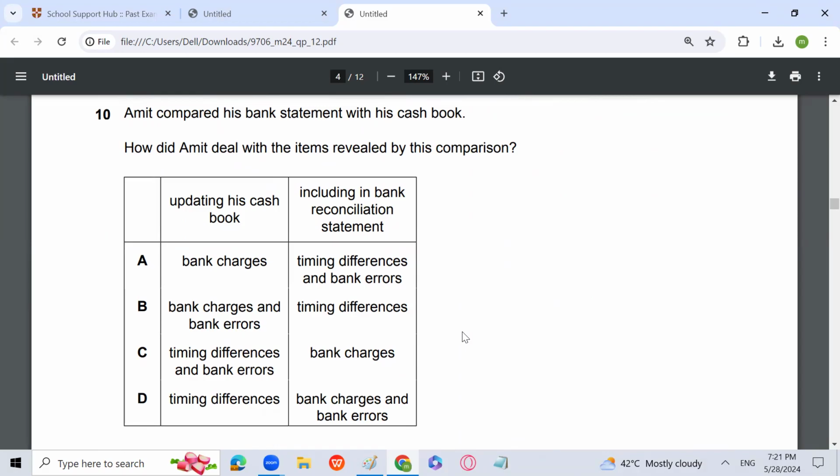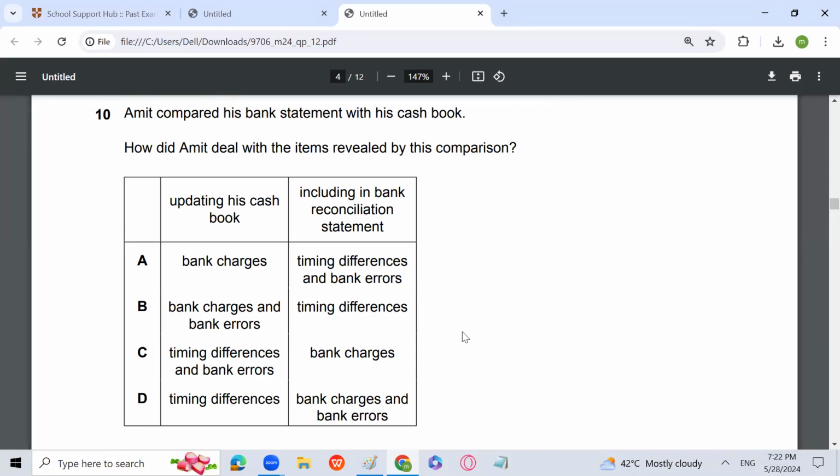Updating his cash book, bank charges, yes. Timing differences and bank errors, yes. Bank charges and bank errors, no. Timing differences, yes. Timing differences and bank errors, no. Bank charges, no. Timing differences, no. Bank charges and bank errors, no. So B is the answer. Oh, sorry, A is the answer.